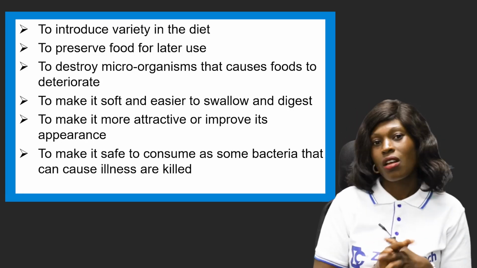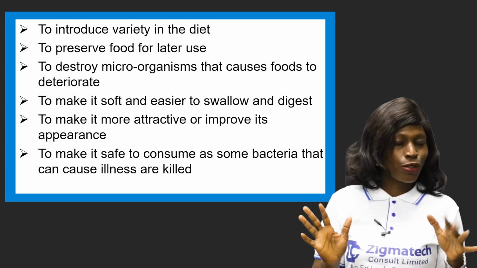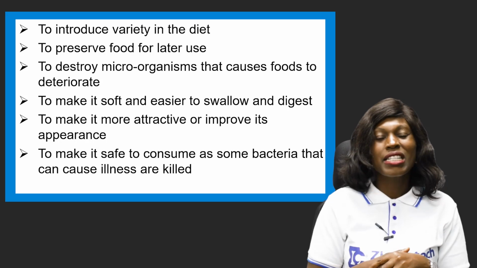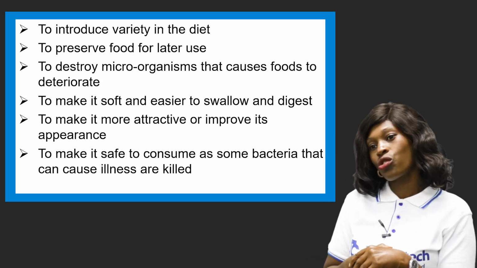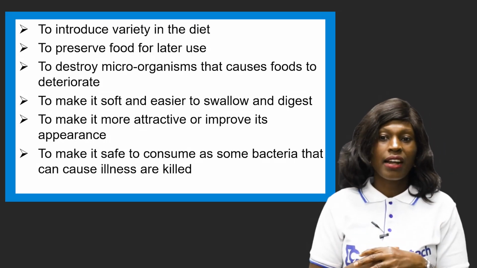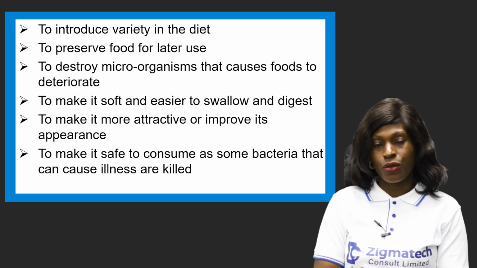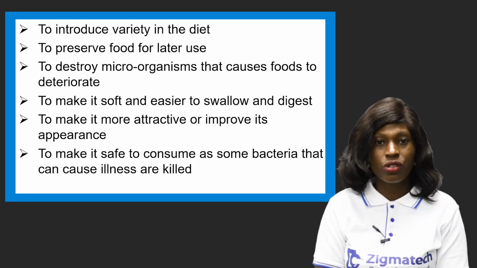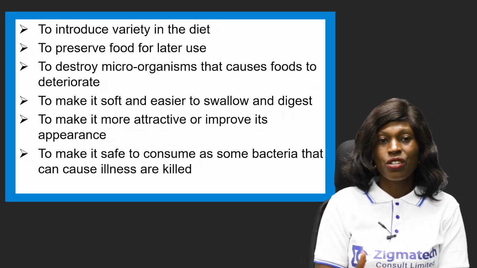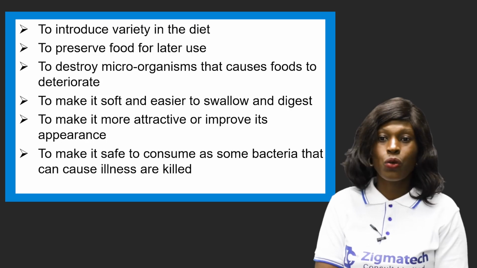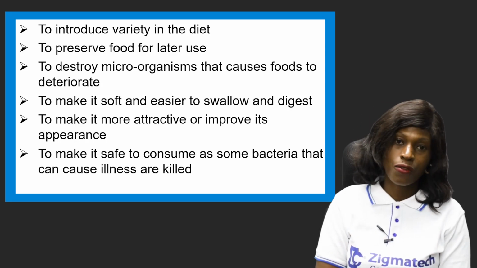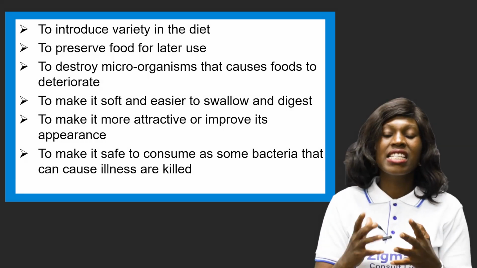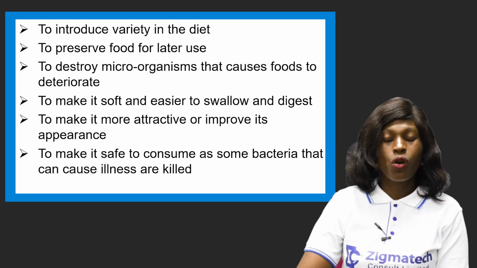When you cook food, the appearance changes from what it used to be, and then it looks or tastes better. Another reason why we cook food is to make it safe to consume, as some bacteria that cause illness are killed in the course of cooking, just as we said earlier, okay? Now, when you cook your food, some of these bacteria that are not safe for us to consume are going to be killed in the course of cooking it. So you're going to be eating healthy. Now, these are the reasons why we cook food.